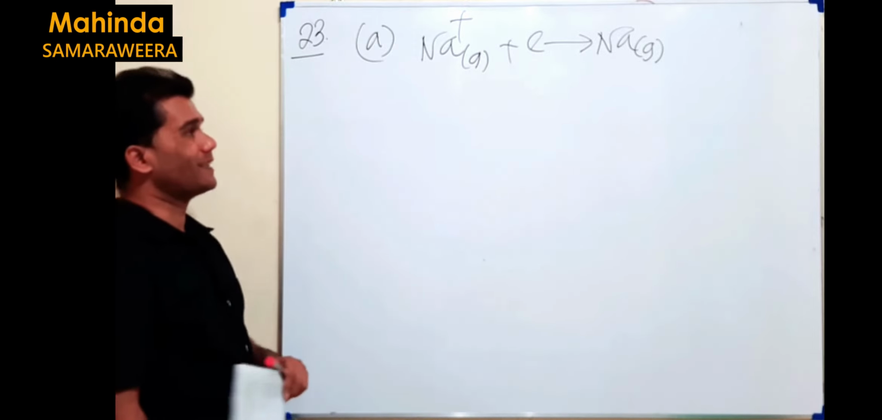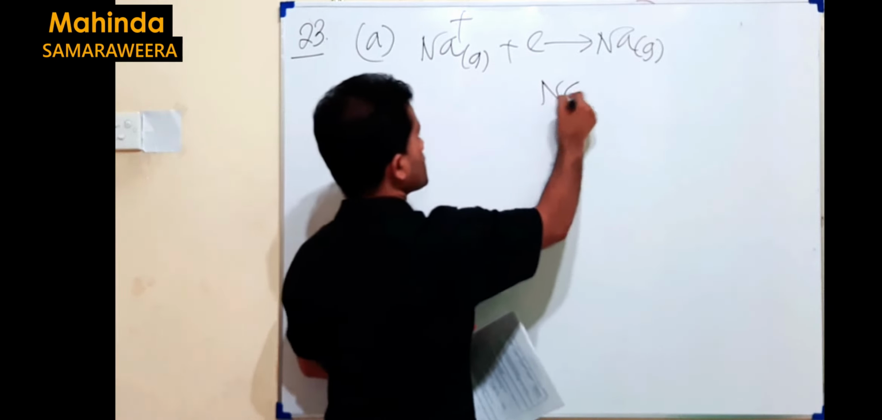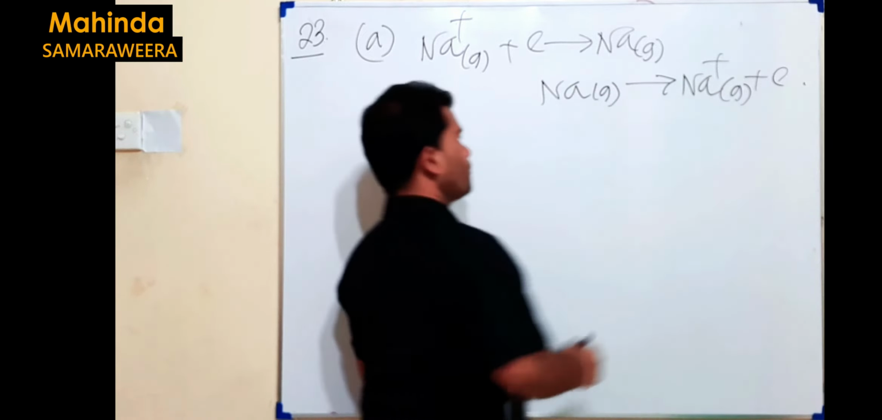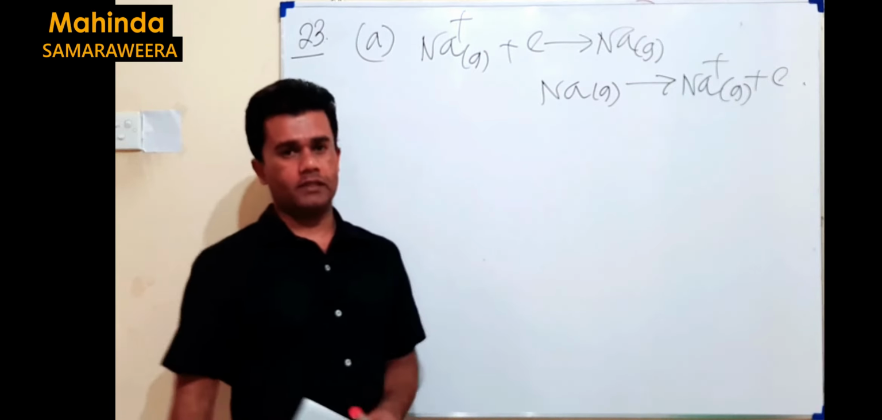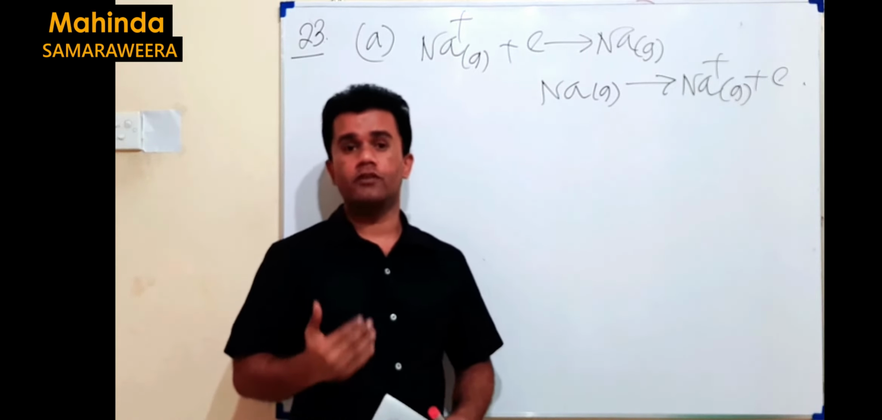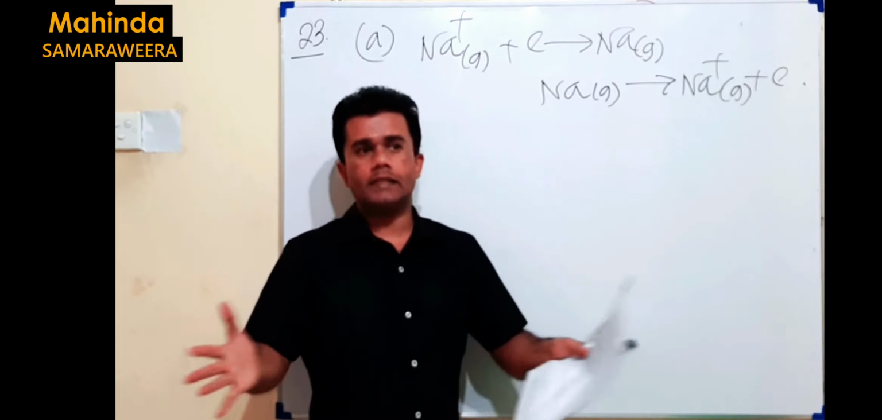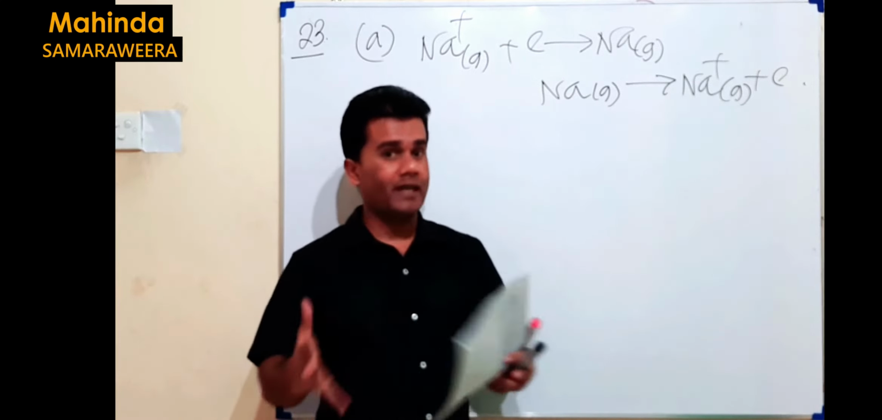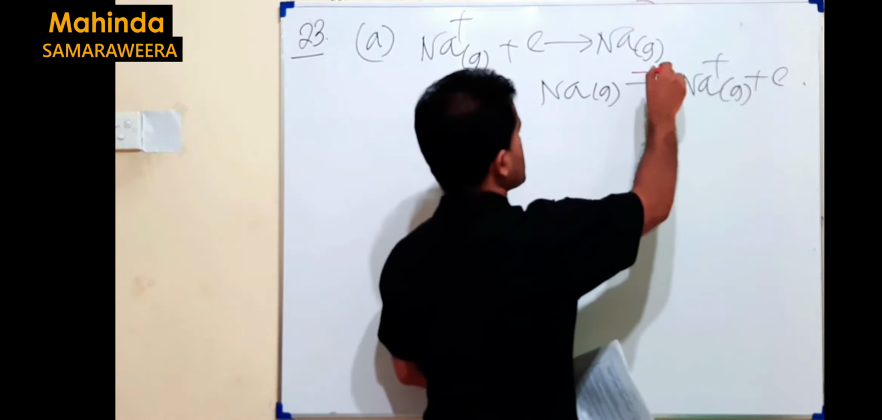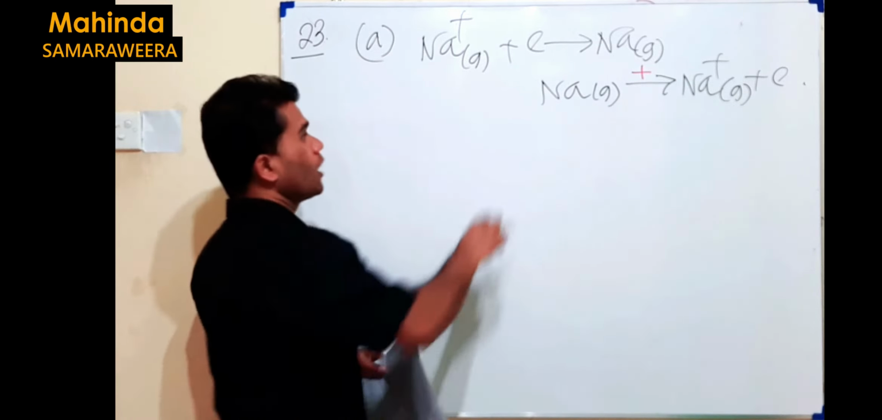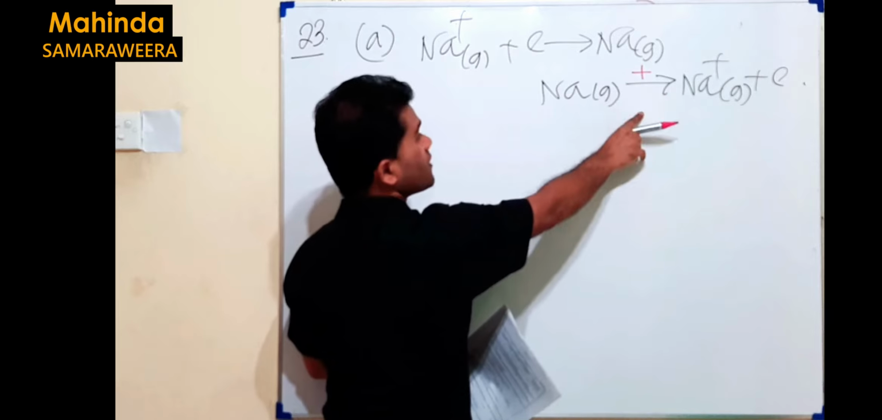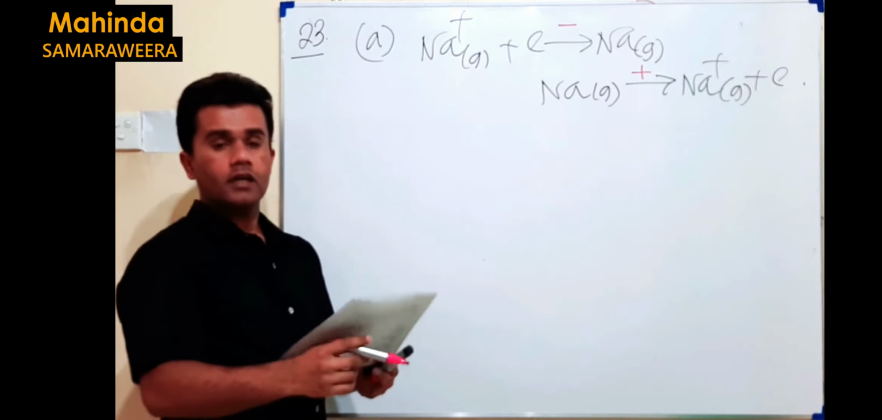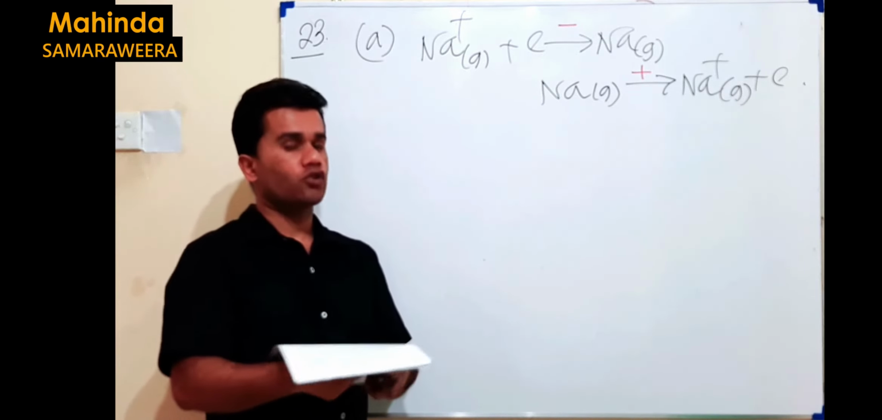If you are not comfortable with this one, just think of the reverse one. What is the reverse? I think this is familiar to you. Sodium gas goes to sodium plus. It is the equation for the first ionization energy. During ionization, we break the attraction between the nucleus and electron. Then you have to supply energy to break that attraction. This means this process is plus. But what you are given here is the reverse of this. If this is plus, the reverse is minus, you know that. Therefore, the first equation process is exothermic, not endothermic.